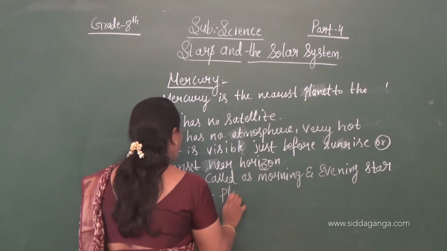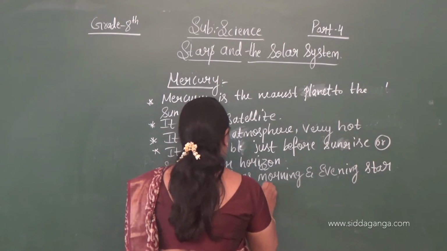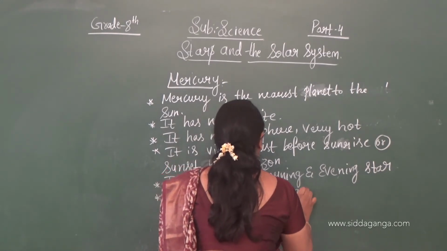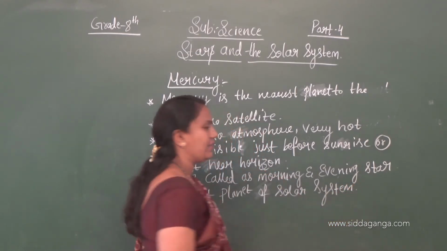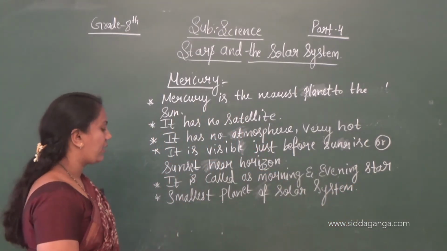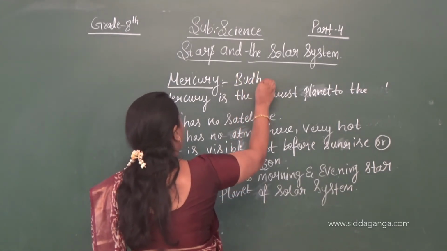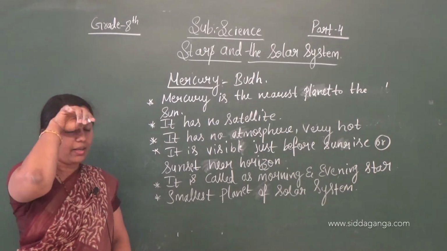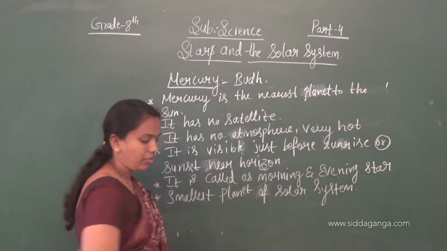Smallest planet of the solar system. Okay, this is all about Mercury, and it has the name Budh. So this is about Mercury.